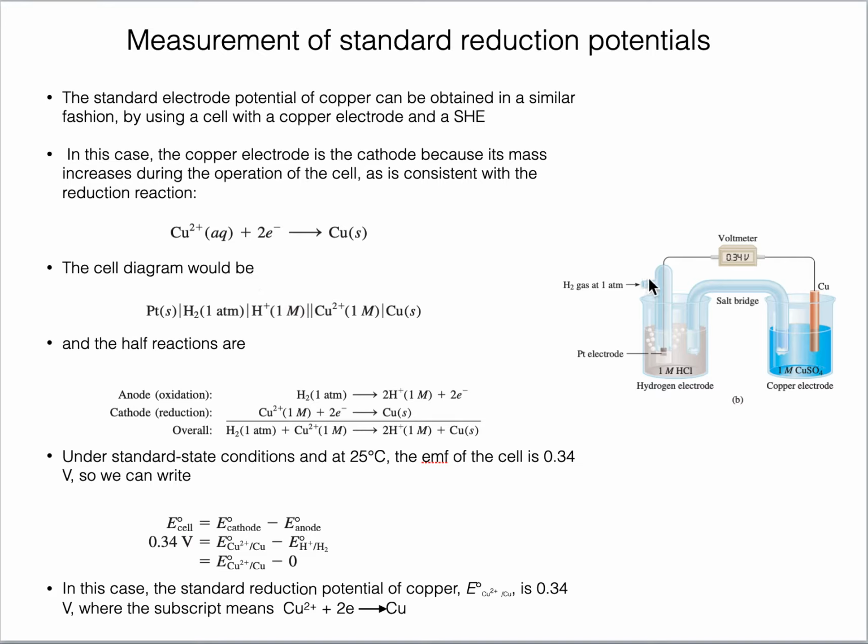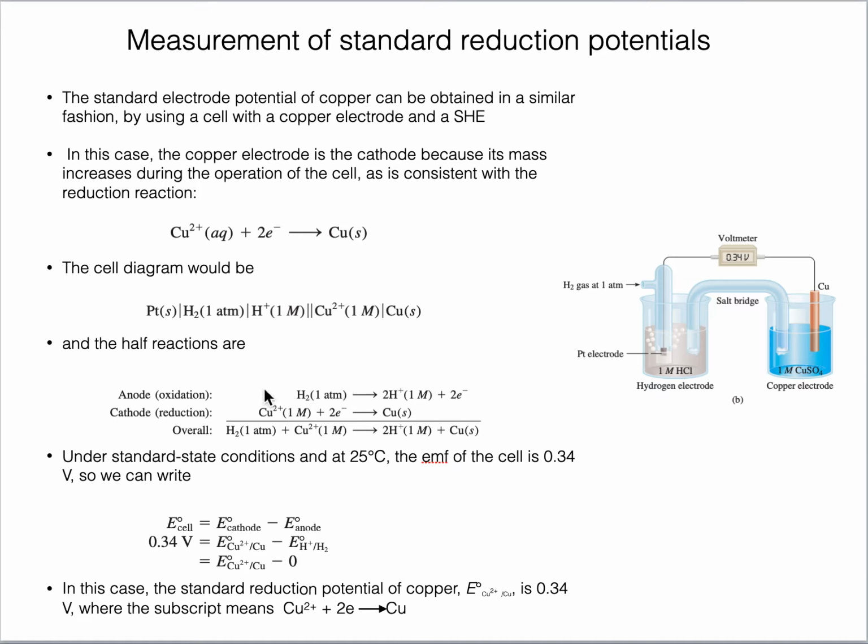We will start again from this side. From the left side, we have solid platinum that is in contact with hydrogen gas, which is maintained at 1 atmospheric pressure. That is in contact with hydrogen ions in the form of HCl. So we just write H plus and its concentration is 1 molar, and through a salt bridge, which is double vertical lines, this is in contact with the copper solution, which is copper 2 plus, and its concentration is also maintained at 1 molar, and that is in contact with the solid copper electrode whose reduction potential we want to figure out.